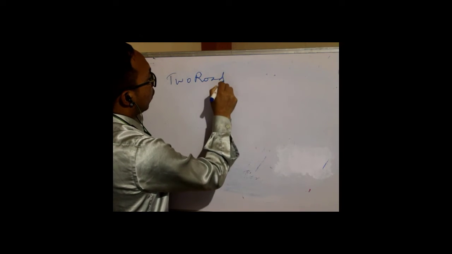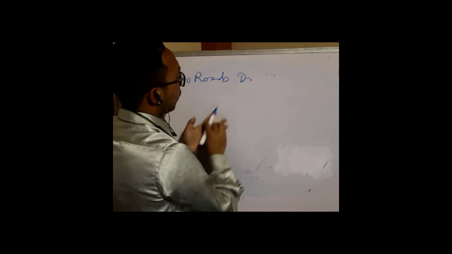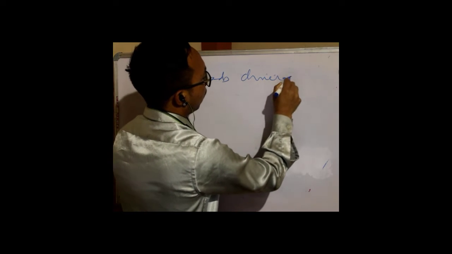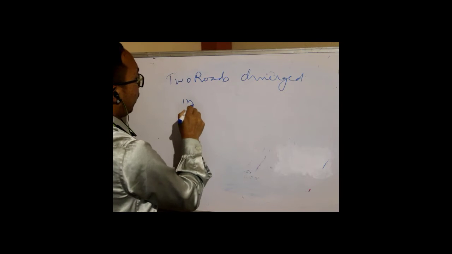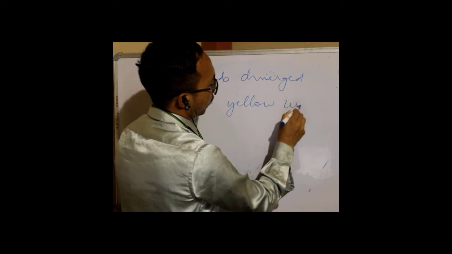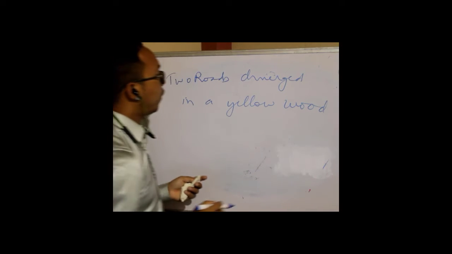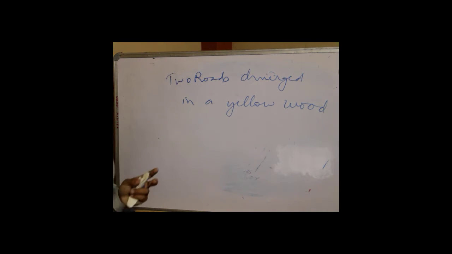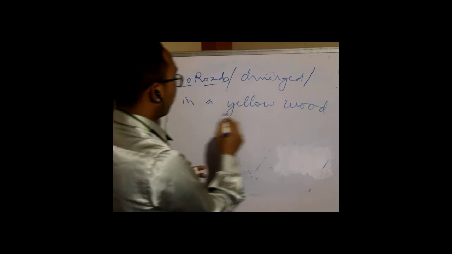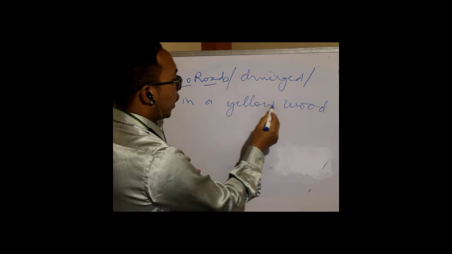Two roads diverge in a yellow wood. Okay, how do we divide? We have to divide first into feet, right?